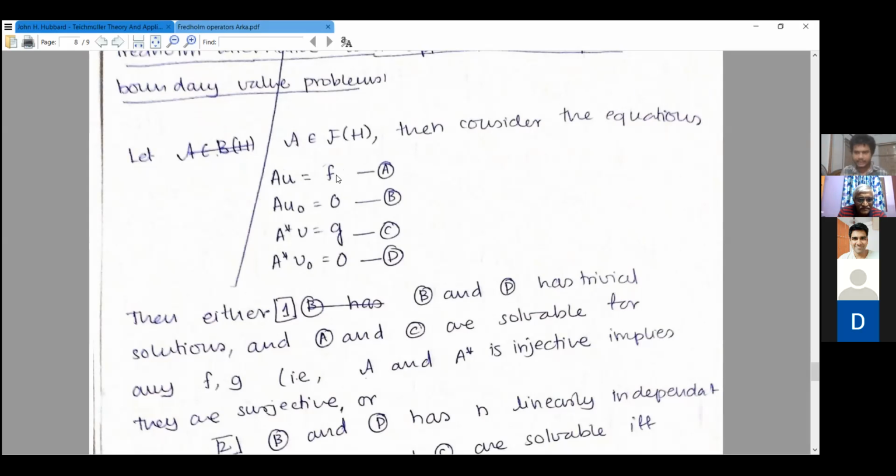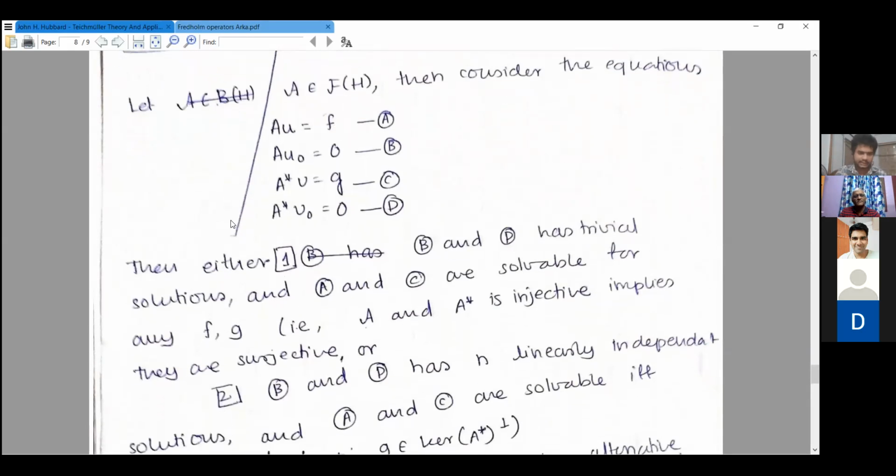So if A is Fredholm of index 0, that is equivalent to saying that A is injective. This is essentially what the Fredholm alternative says. If it's Fredholm of index 0, then either two things happen. Either B and D have trivial solutions, and A and C you can solve for any f. But essentially A and what is H? I don't understand. What is H? You are saying it's a differential operator. What do you mean by that?